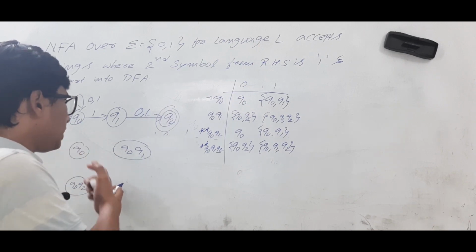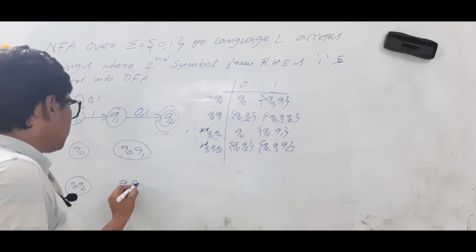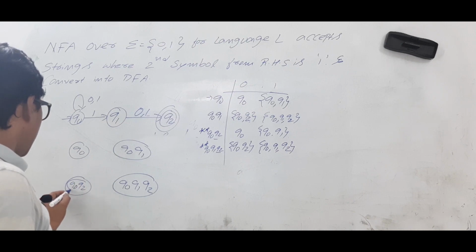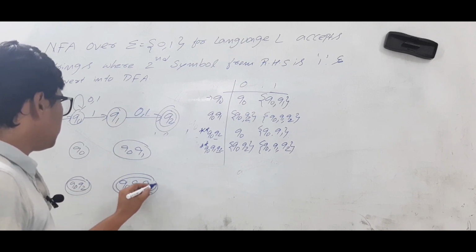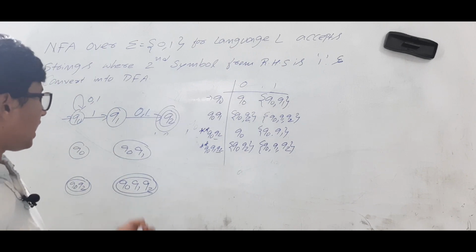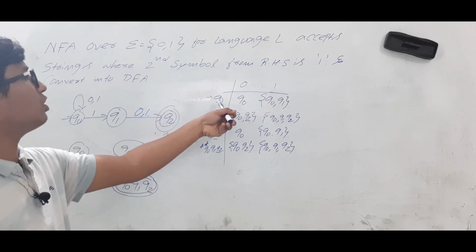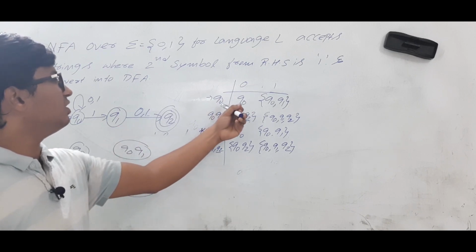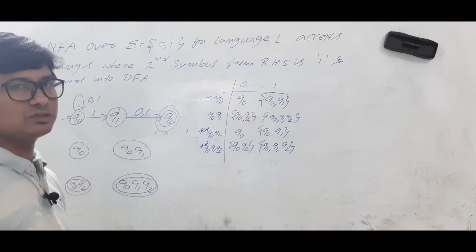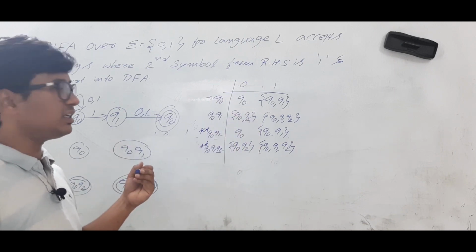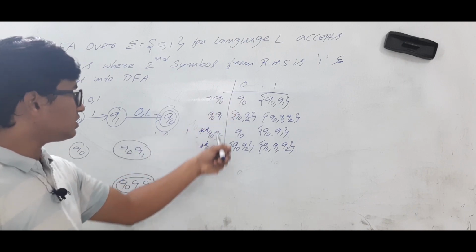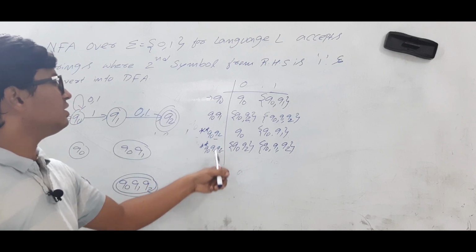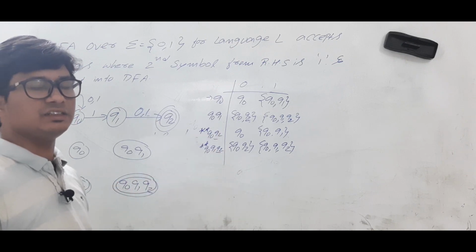Q0 Q1 Q2 is another state. So you got 4 states. Q0 Q2 will act as a final state. Q0 Q1 Q2 will act as another final state. I hope you have understood how I got the initial state. The state which is acting as an initial state in the NFA will act as an initial state in the DFA also. The state which is acting as a final state in the NFA, you need to find among the states in the DFA where the final state is there. Q2 is here, Q2 is here. So both the states will act as final states in the DFA.